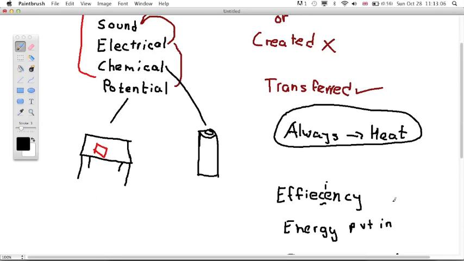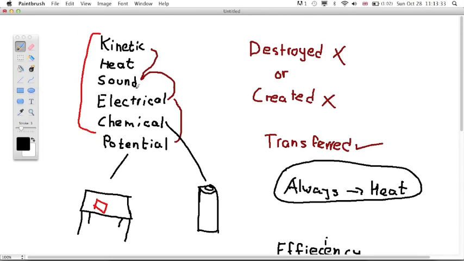There might be kinetic energy released, so that means it's not 100% efficient. Cars are only about 20% efficient, because while burning fuel, there's heat energy, there's sound energy, all those energies are released, and very little of it is used for kinetic energy. So it is not very efficient, which obviously we are trying to improve. Anyway, that's efficiency. There's an equation for it, but you won't be using that in grade 9.